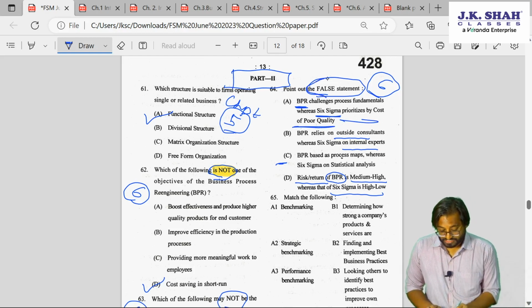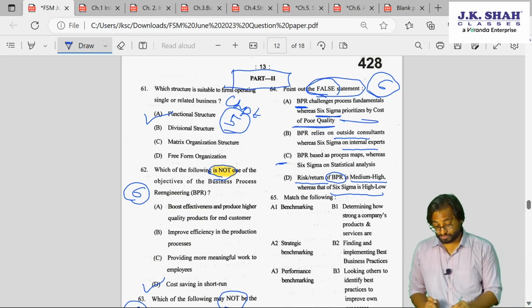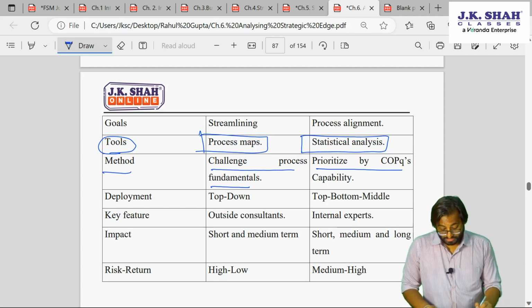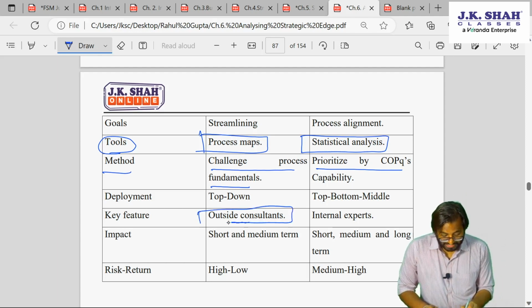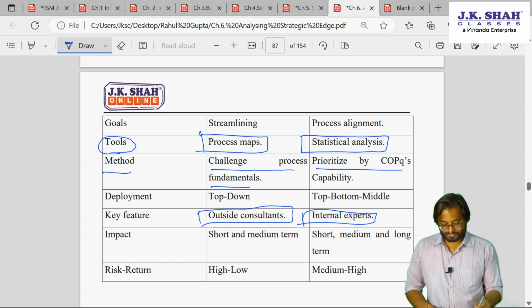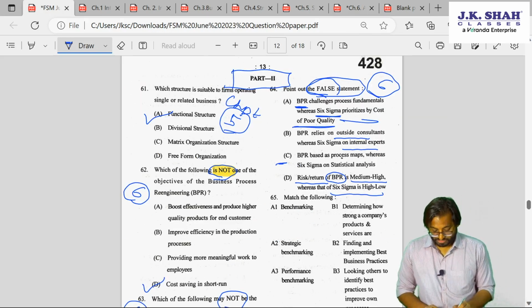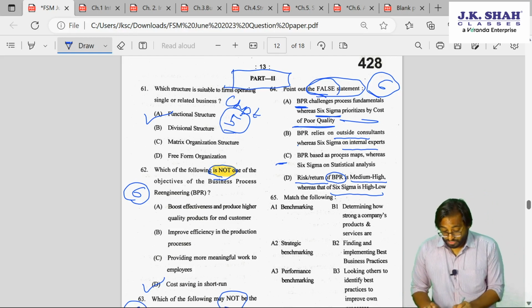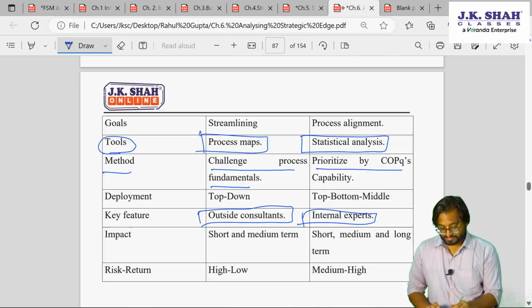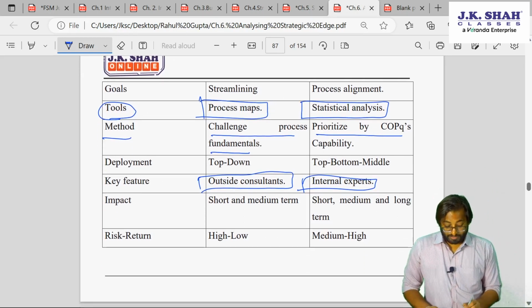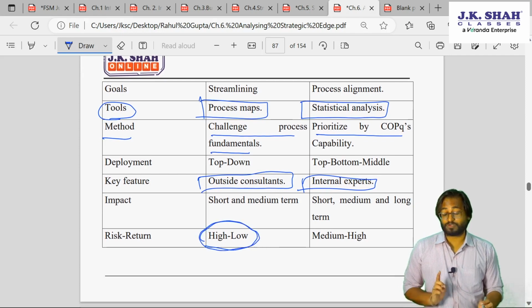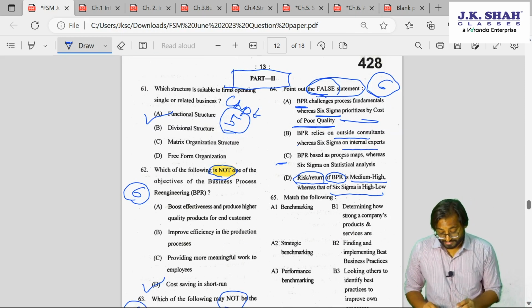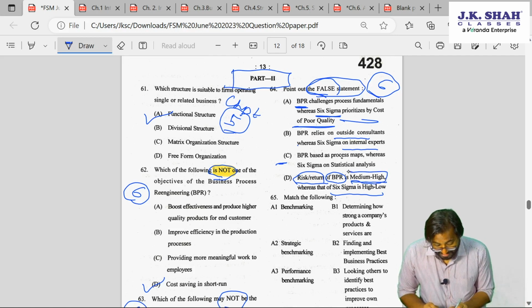We want a false statement which is not correct. So an incorrect statement we want. Okay. Key feature: outside consultants, internal experts. So this is also there. So if all the three are available, let's talk about the risk and return. See, check here, risk return. For BPR it is high low, but check what is written here: medium high.